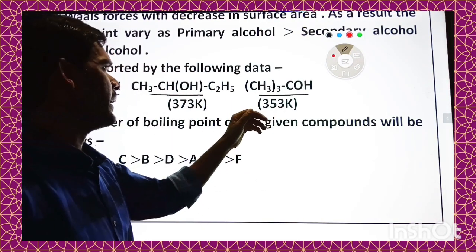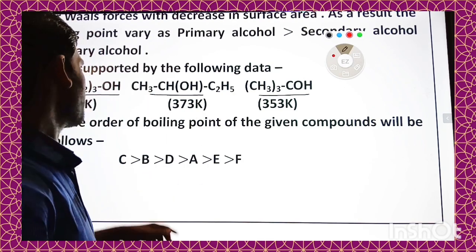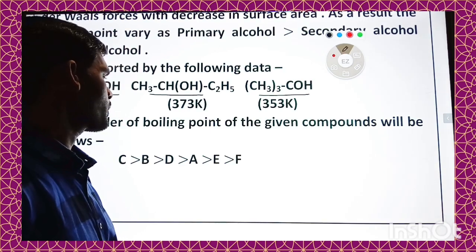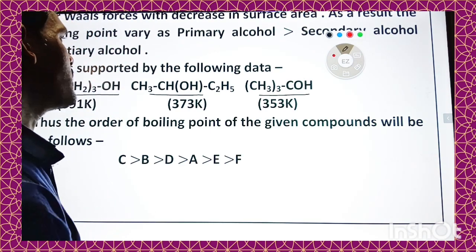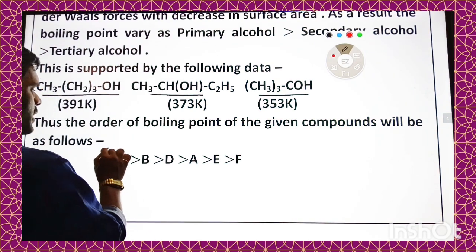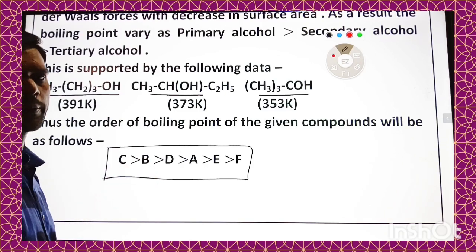So it is clear from this data that as the branching increasing, their boiling points decreasing.